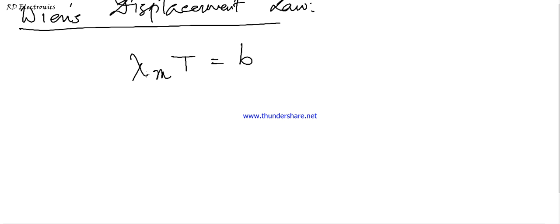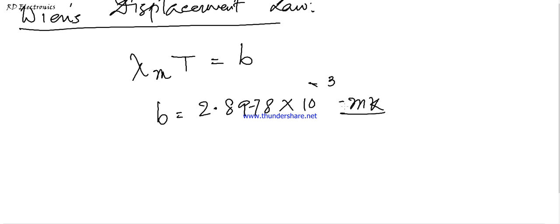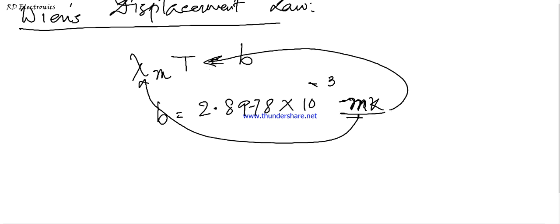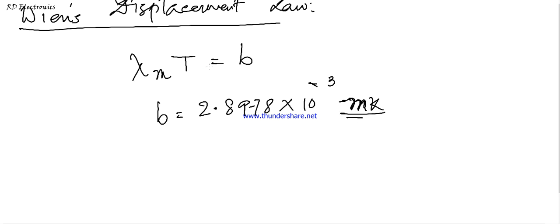This is Wien's displacement law, where b is a universal constant and its value is 2.8978 into 10 to the power minus 3 meter Kelvin. That means m is the unit of lambda and K is the unit of temperature T. This is called Wien's displacement law.